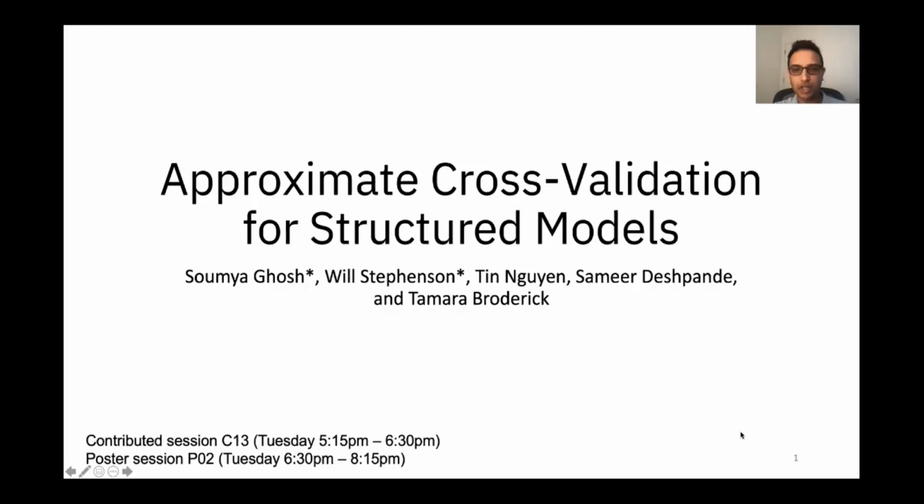My name is Soumya Ghosh, and today I'll be talking about approximate cross-validation methods for structured models. This is joint work with co-first author Will Stephenson, Nguyen, Deshpande, and Tamara Broderick.